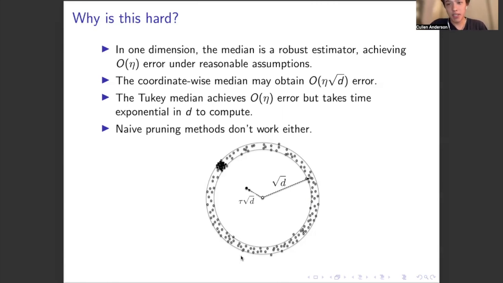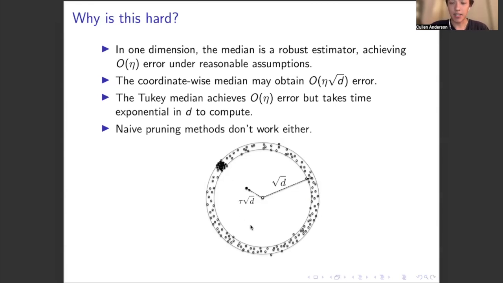This is because it would have O of eta error in every direction. The Tukey median is a more careful generalization of the median, and this does in fact achieve O of eta error, but it takes time exponential in d to compute, and is hence computationally infeasible. In fact, it's an NP-hard problem. Naive pruning methods don't work either. You might think, why can't you just say if these data points are X distance from the coordinate-wise median, for example, just cut them off?